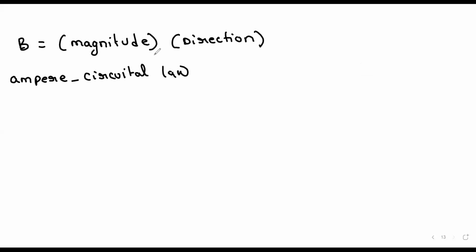Yes, sir. We can find out the magnitude. But how to find the direction of magnetic field? To find the direction of magnetic field, we have to use the thumb rule. Wait, I will show a picture. You'll understand better.